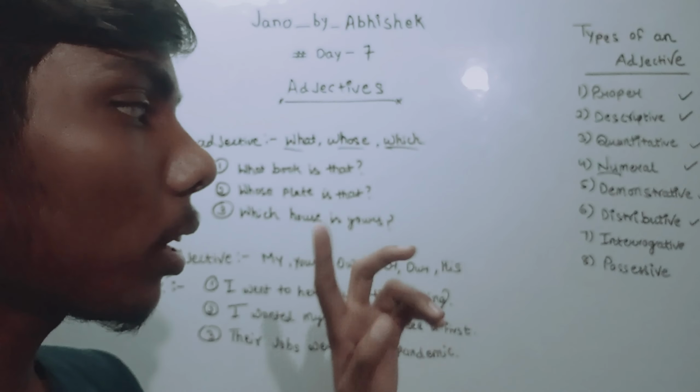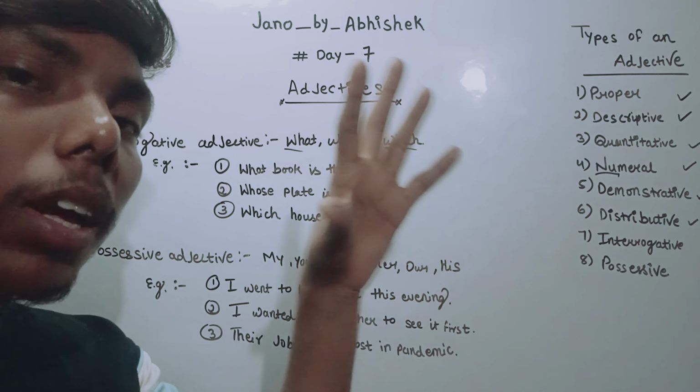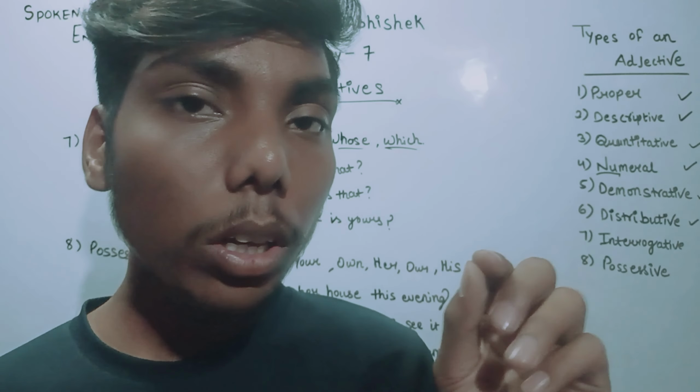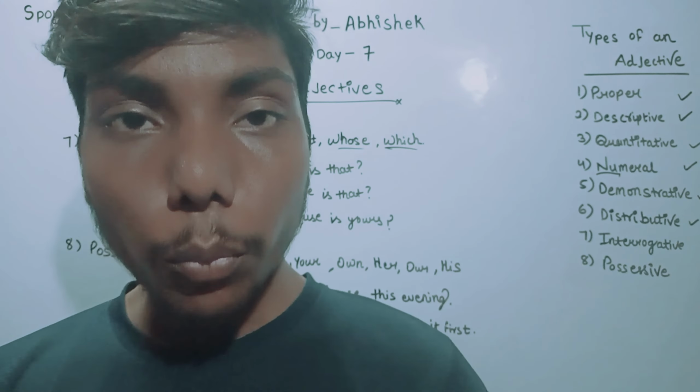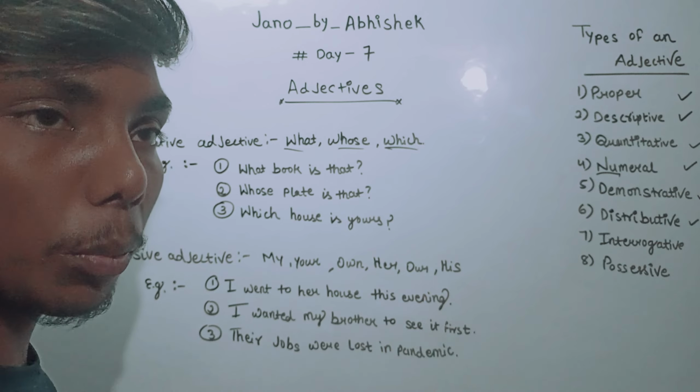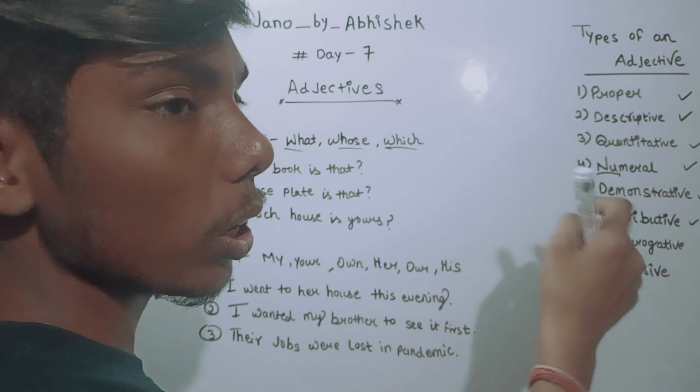Let's see the example. What are these adjectives? They refer to those words which help to ask a question, and in the form of a question they describe more about any noun or pronoun. Then it is called an interrogative adjective.